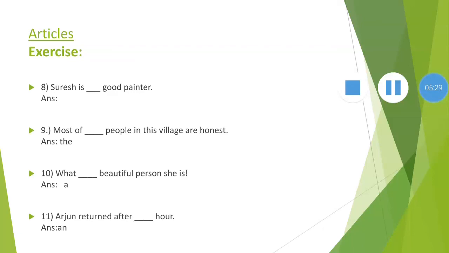Number 11. Arjun returned after dash hour. In this example, after hour means it gives indefinite sense, but the word hour begins with a consonant letter, h, but the pronunciation of the word begins with the vowel like sound, not 'hour'. We pronounce it as 'our'. A is a vowel, that's why we use an hour. Arjun returned after an hour.